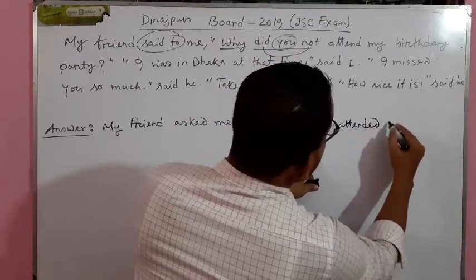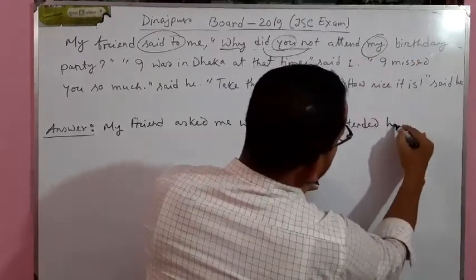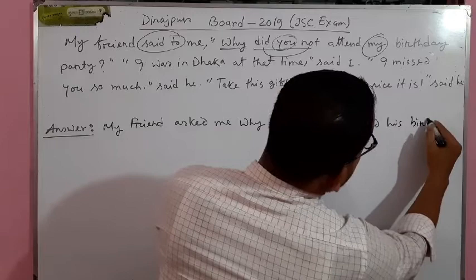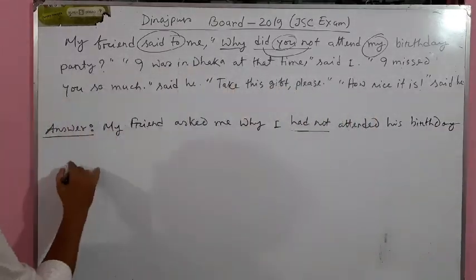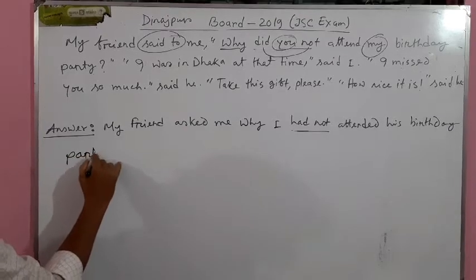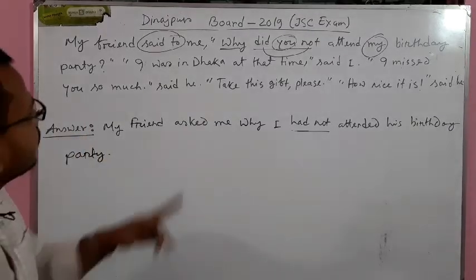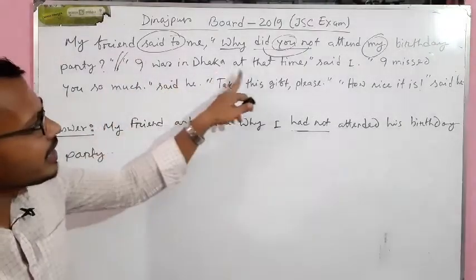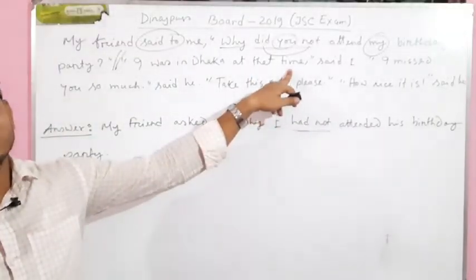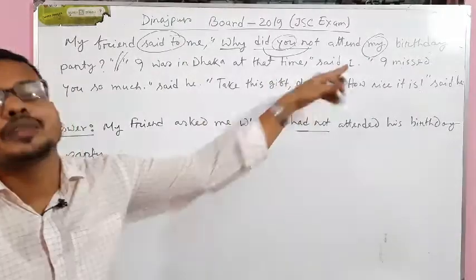Attended. My means his birthday party. Okay, so birthday party. This part has been finished. I was in Dhaka at that time. Who is saying this? Said I. That means I am replying.